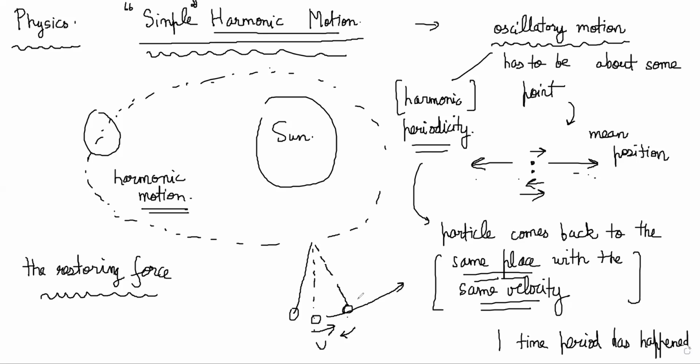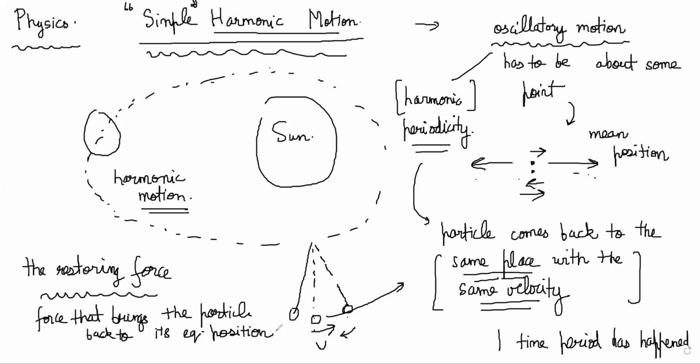So that force which brings the particle back is the restoring force, the force that brings it back to its equilibrium position or mean position.